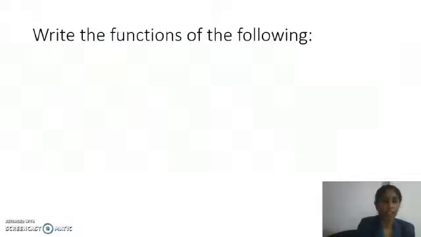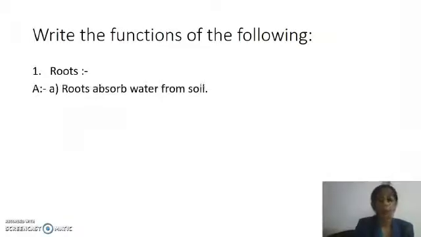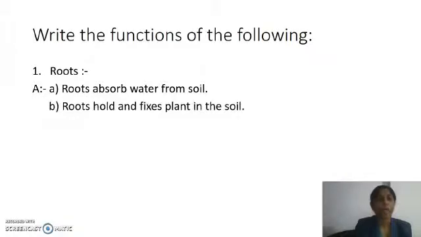Now let us see the next question. Write the functions of the following. Roots. Roots absorb water from soil. Roots hold and fix the plant in the soil. What is the function of roots? Roots absorb water from soil. Roots hold and fix the plant in the soil.